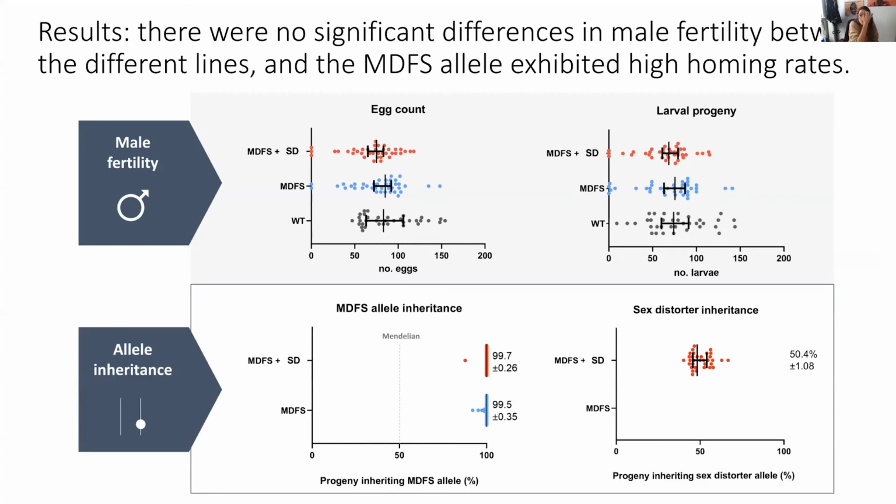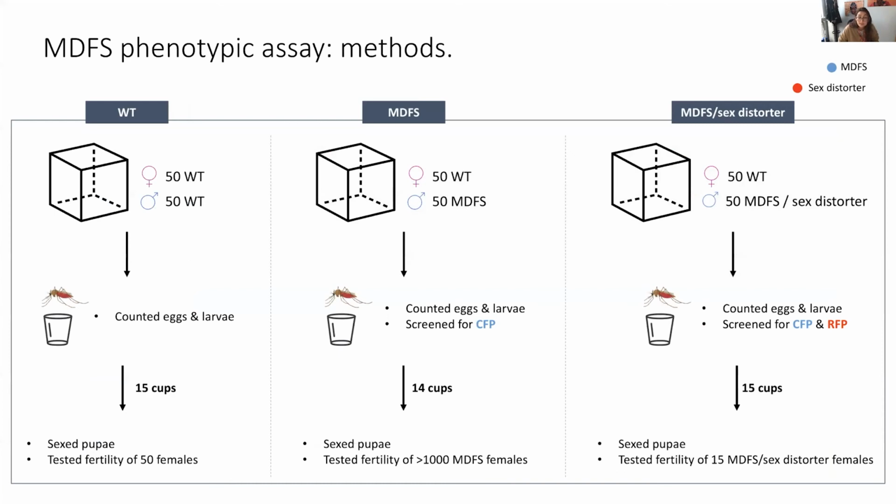In addition to this, another encouraging result was that the MDFS allele drove in the progeny of these males. So both in the MDFS and sex distorter males, on the top, and in the MDFS males on the bottom, we found that their progeny inherited the CFP fluorescent marker associated to the MDFS allele at frequencies between 99.5 and 99.7%, which is much higher than the expected Mendelian 50%. So it successfully drove in the progeny. And in fact, the sex distorter allele, which was a non-driving allele, as I mentioned earlier, was inherited at 50% frequencies, as was expected.